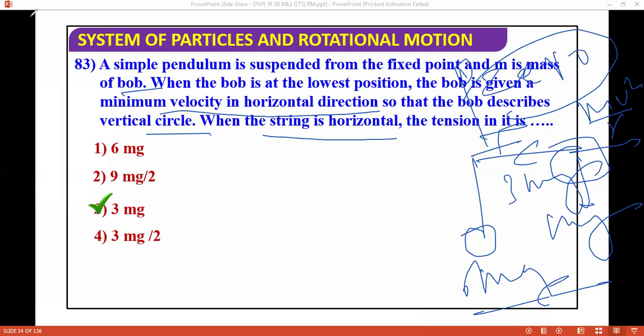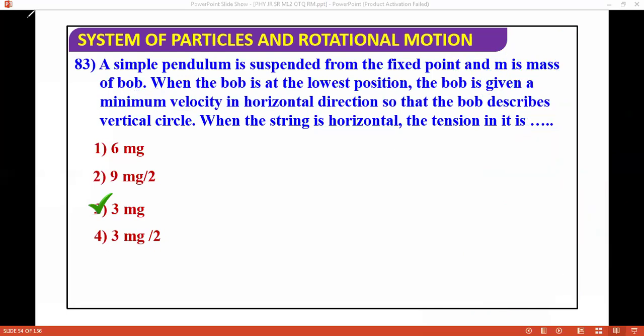It's an easy question. You can solve the equation and do this question, but this is a good question. So if you know the concept, then you can solve this question. Otherwise, it's difficult for you to solve this question.